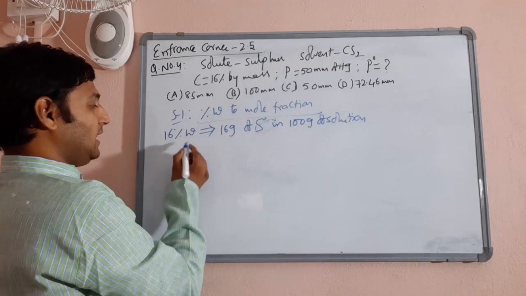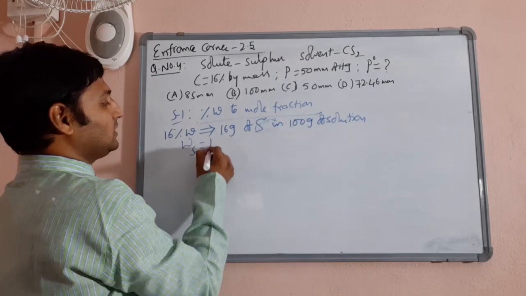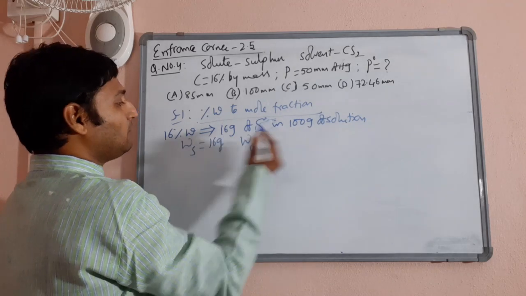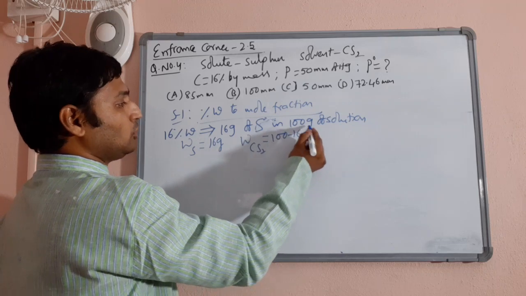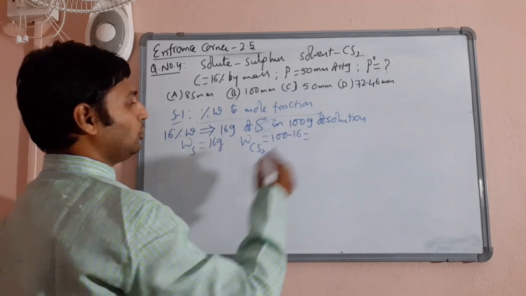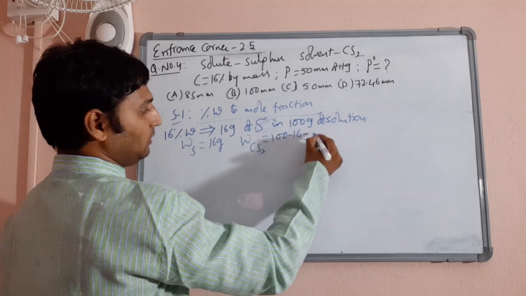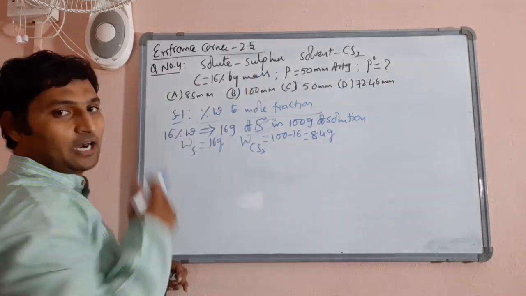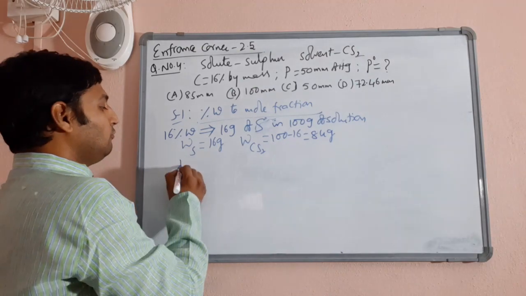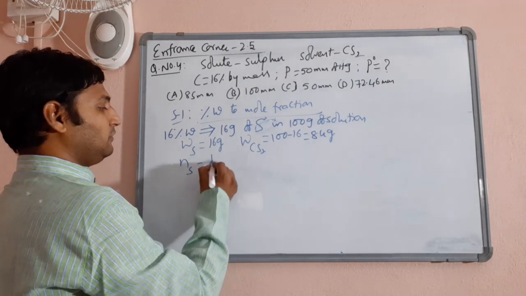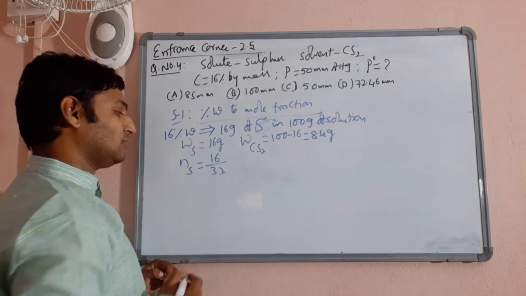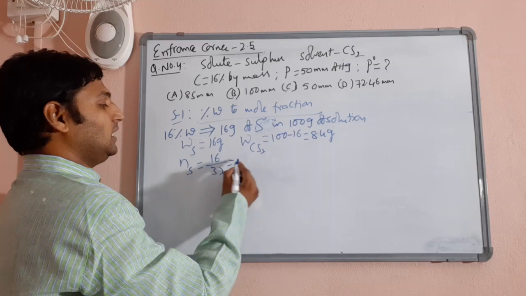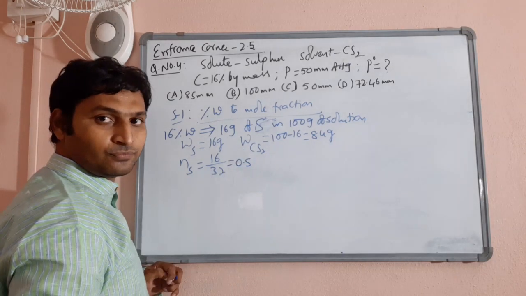Which implies clearly that the weight of sulfur was equal to 16 grams and the weight of carbon disulfide will be 100 minus 16, because the total solution should be 100, so subtract the solute weight from that. 100 minus 16 is 84 grams. Now, you want the mole fraction of carbon disulfide, for which first let us calculate the number of moles of sulfur. 16 by the atomic mass of sulfur, which is 32. 16 by 32 is going to be 0.5.